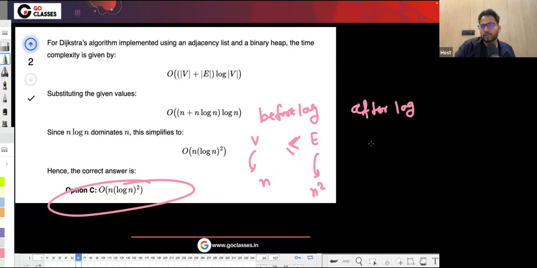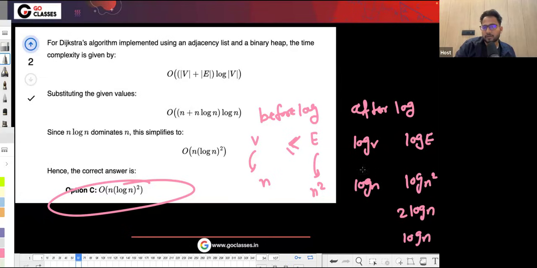Log v is just log n, and if e is n square, then log of n square is 2 log n, which is as good as log n. So this is also log n and this is also log n. After taking log both are equal, but before taking log, this is the relationship.